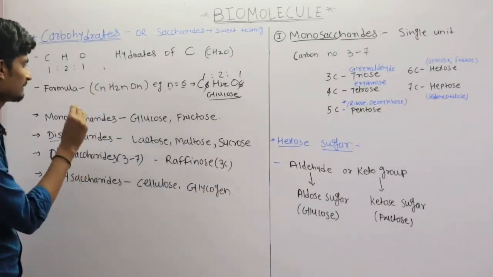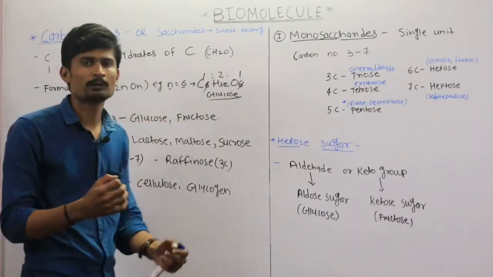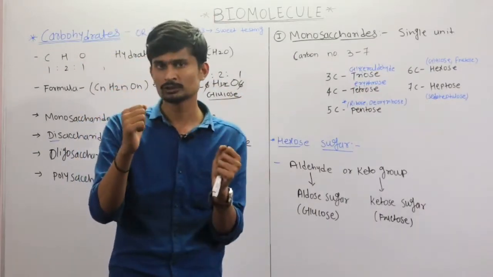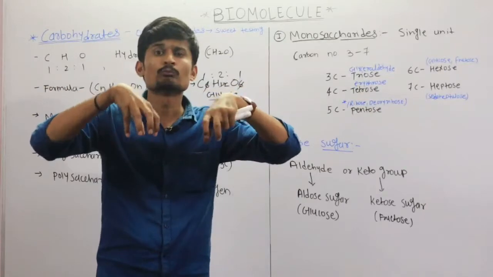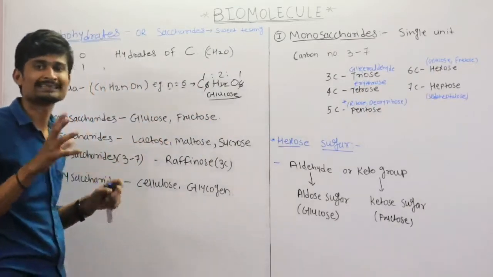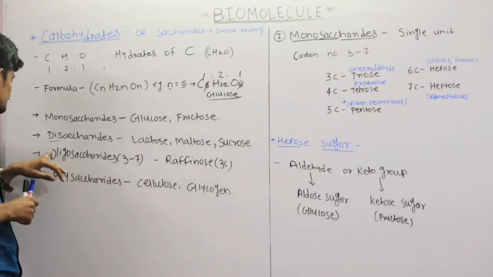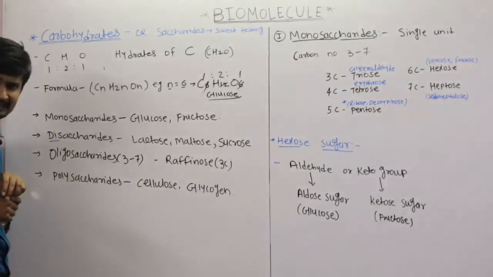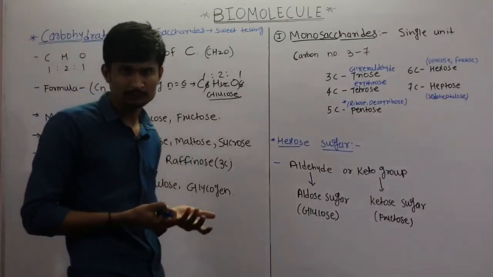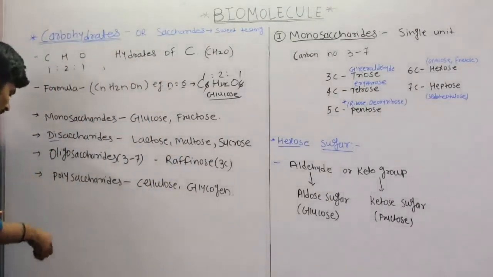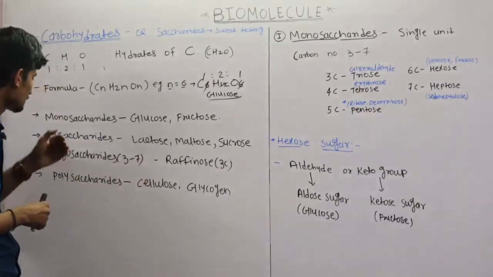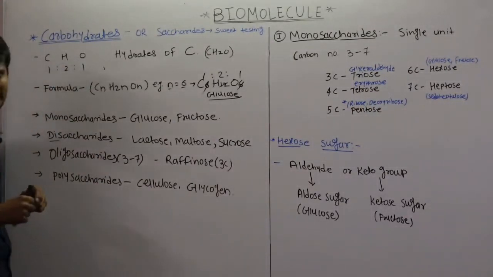All these three, lactose, maltose and sucrose, are made up of two different molecules or the same molecule. In maltose it is the same, glucose and glucose. So disaccharide means there are two molecules, and by combining the two molecules they form one molecule, which is called a disaccharide. Then the next one is oligosaccharides. In oligosaccharides there are 3 to 7 molecules. After disaccharides, those with 3 to 7 molecules are called oligosaccharides.